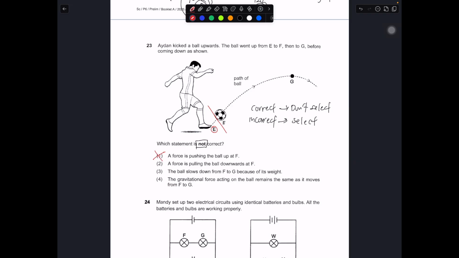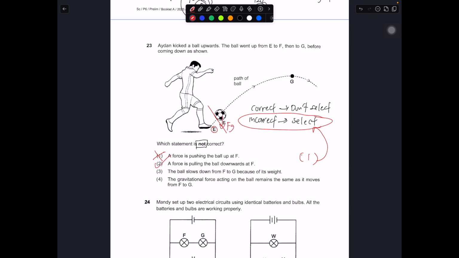Okay, so straight away, 1 is wrong, so 1 is the correct answer because 1 is incorrect. Incorrect, you select them. So this kind of negative question, you really have to look at it very carefully. A force is pulling the ball down at F. Yes, this force is called your gravity.